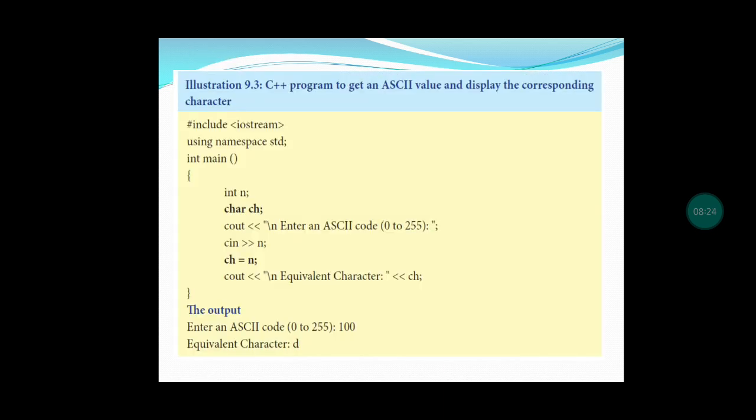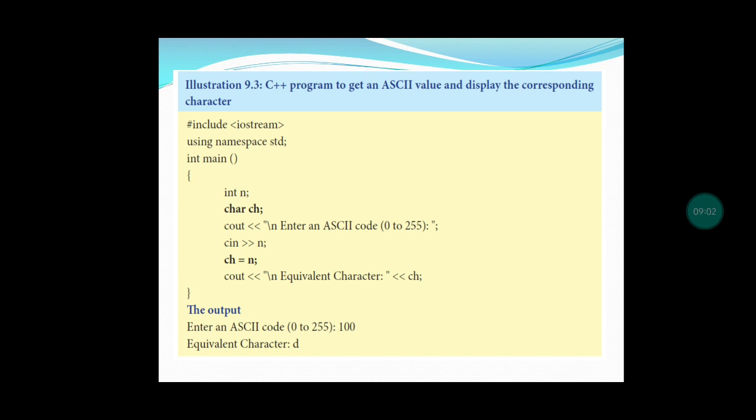Next, an example we will see for the character data type. Here int n is given and char ch is given. Now we are getting the input from the user. The user has given the input as 100. Next, ch equal to n. The n value we have given is 100. Ch equal to n, so ch equals 100. Ch is a character, so it will print only characters. The ASCII value for 100 is small d. So small d has been printed.